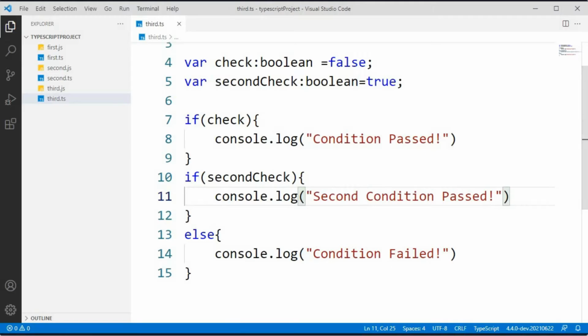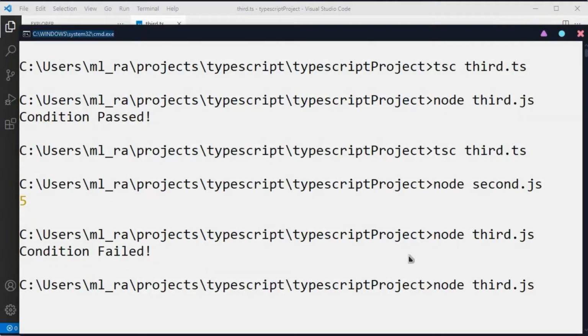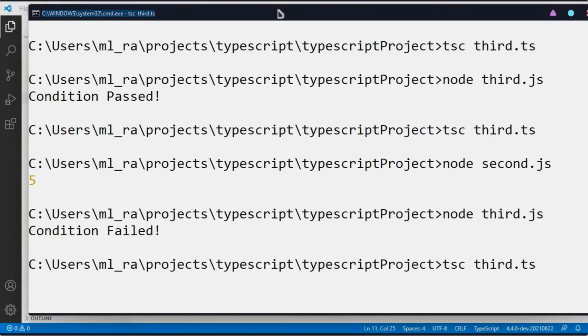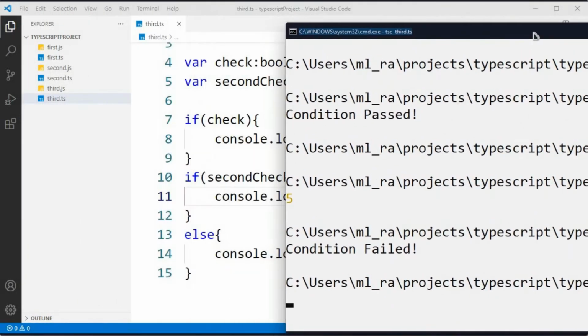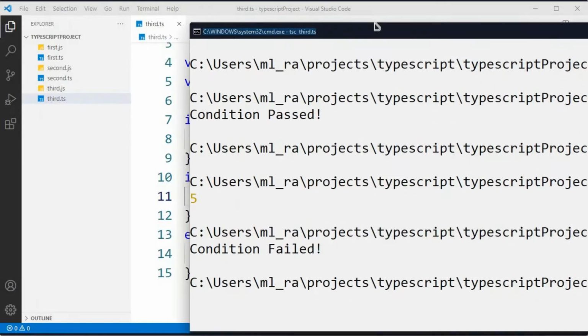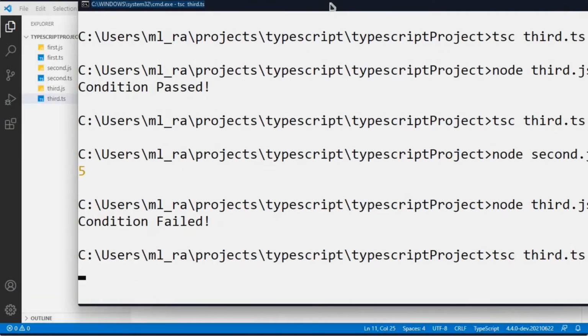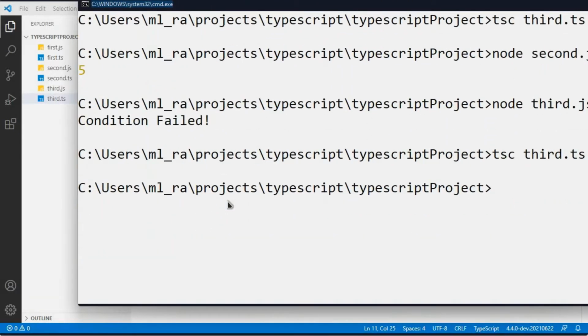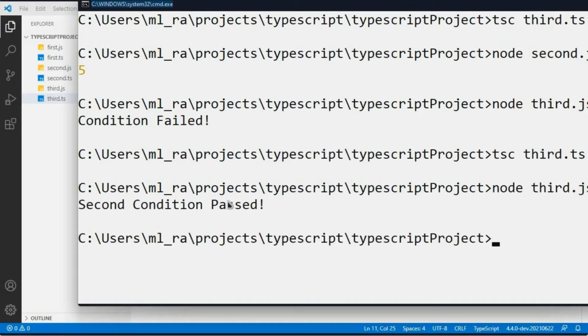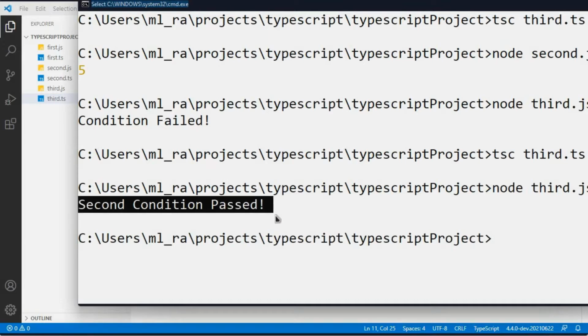So let's compile and check what is happening. Now node space third.js. Now you can see that second condition is passed. So this is how we use if, if else and nested if in TypeScript.